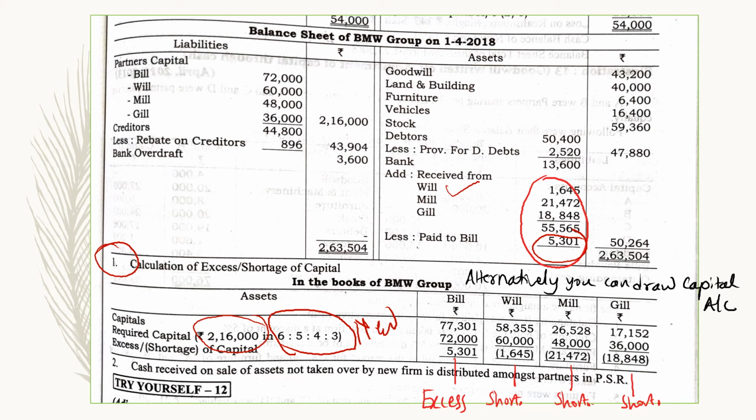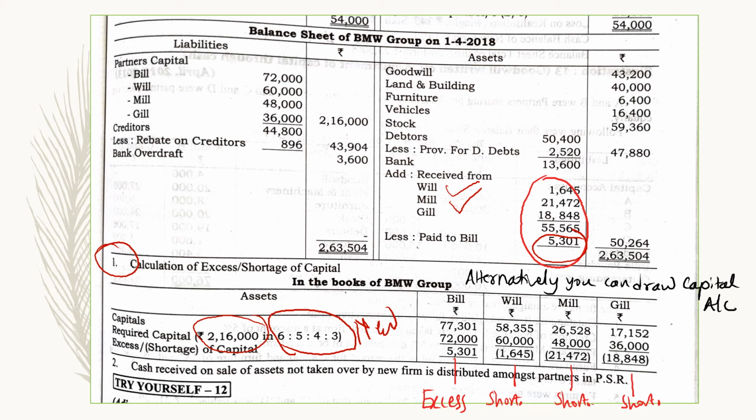Then in case of Mill, we can see a huge difference. His earlier capital is 26,528, and his required capital is 48,000. So there is a shortage of 21,472, and that much cash he has to bring here. So that cash is also added to the bank account.